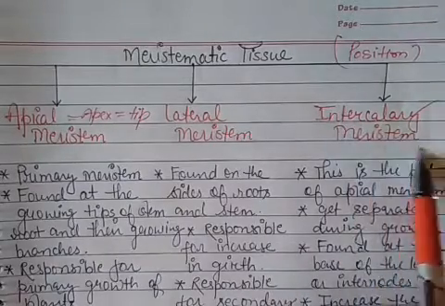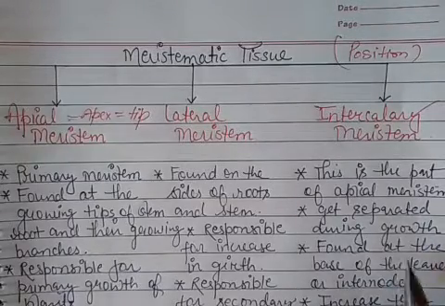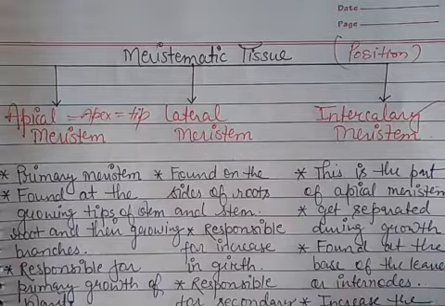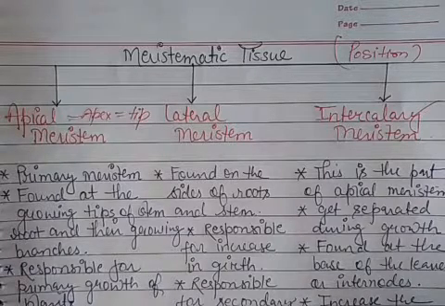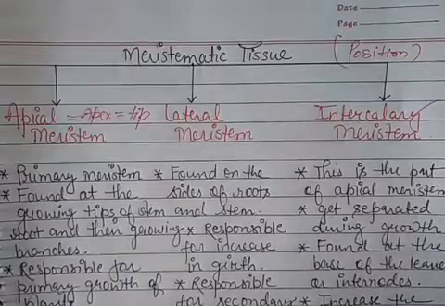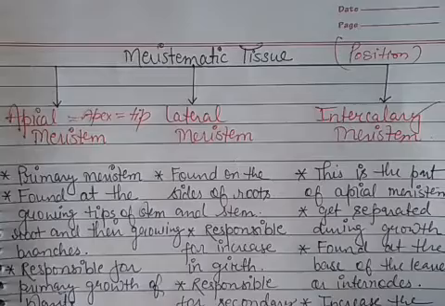Now intercalary meristem is present in the internodes and it is responsible for the elongation of the plant's stem and root. So this is all about this video. We will discuss about the permanent tissue in the next video.